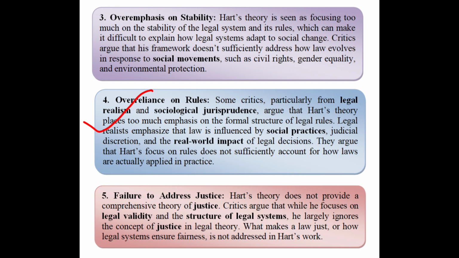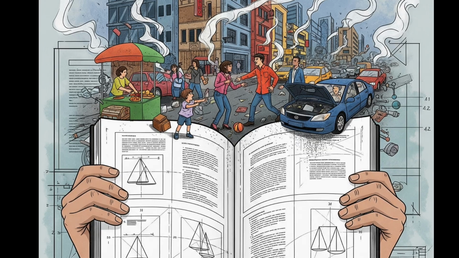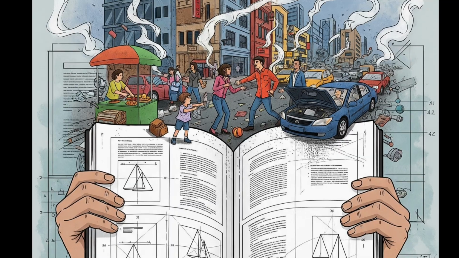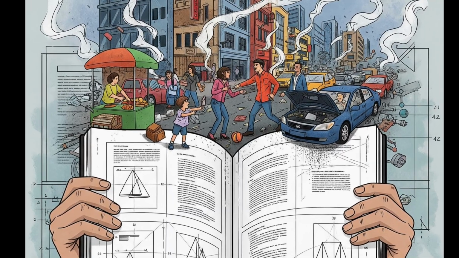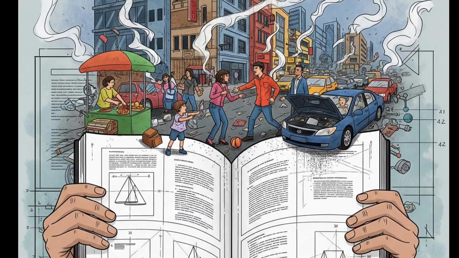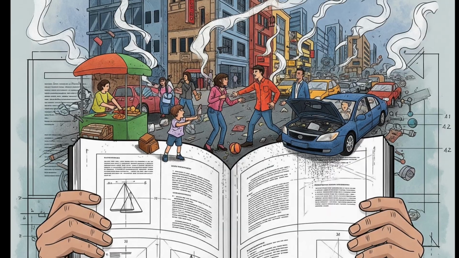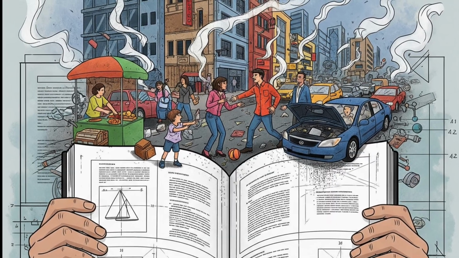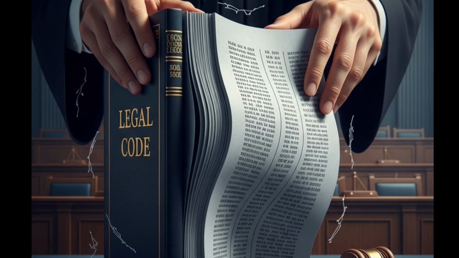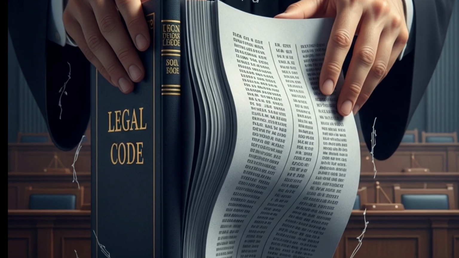Number 4, over-reliance on rules. Some critics, particularly from legal realism and sociological jurisprudence, argue that Hart's theory places too much emphasis on formal structure of legal rules. Legal realists emphasize that law is influenced by social practices, judicial discretion, and the real-world impact of legal decisions. They argue that Hart's focus on rules doesn't sufficiently account for how laws are actually applied in practice.